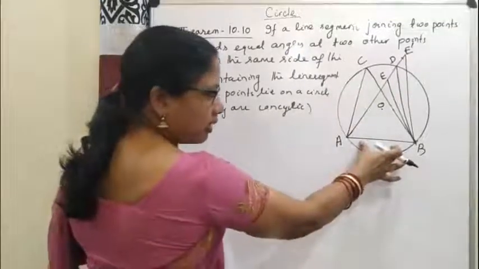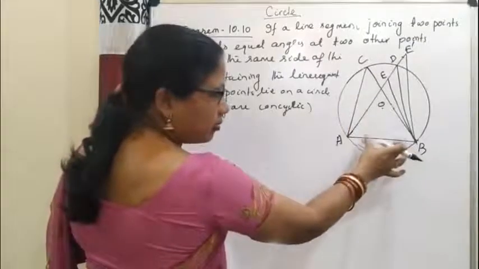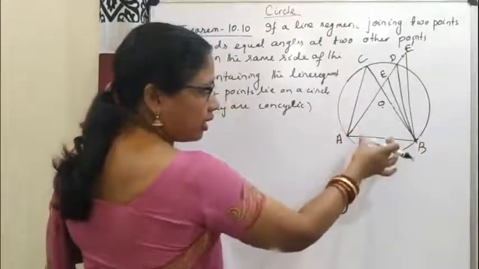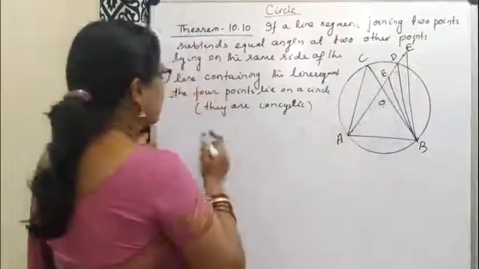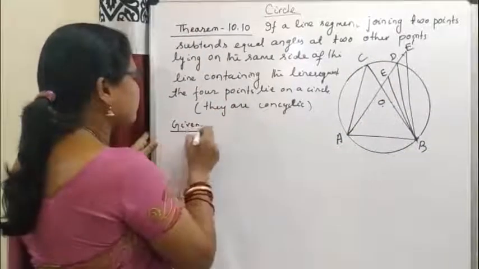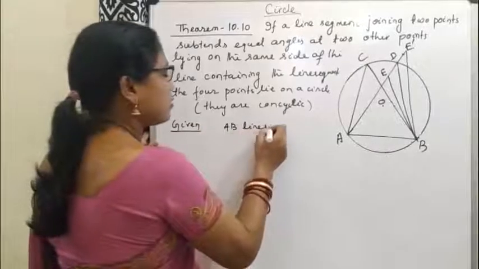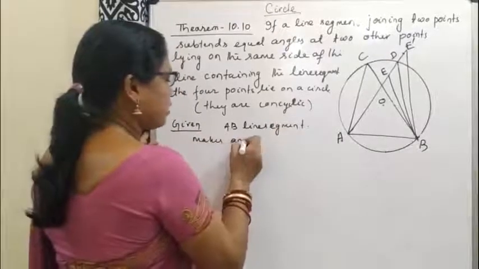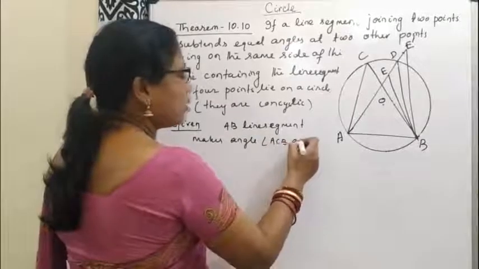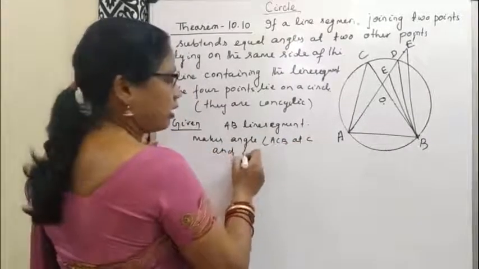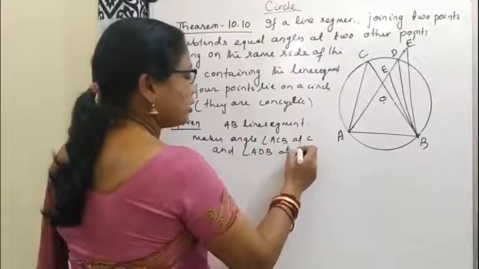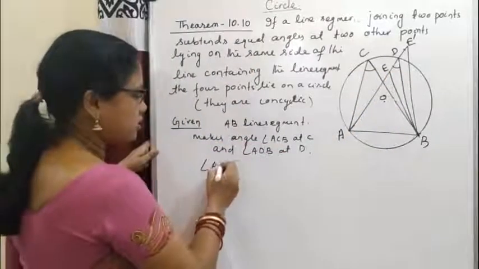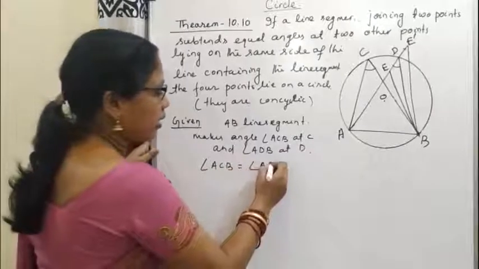AB is the line segment, making angle ACB at C and angle ADB at D, and it is given that these two angles are equal. So angle ACB is equal to angle ADB.